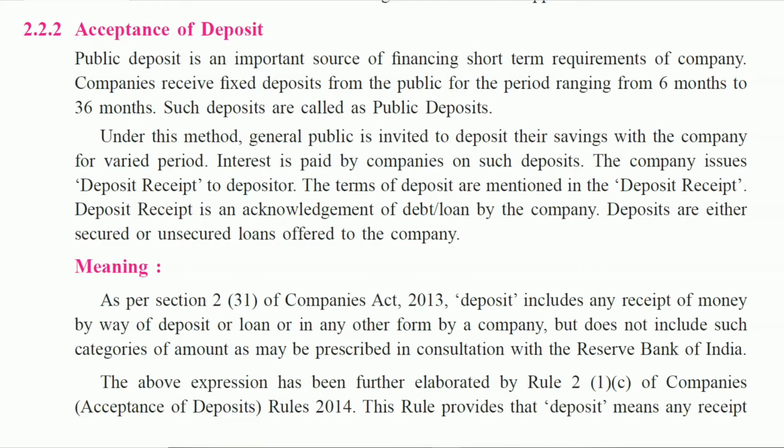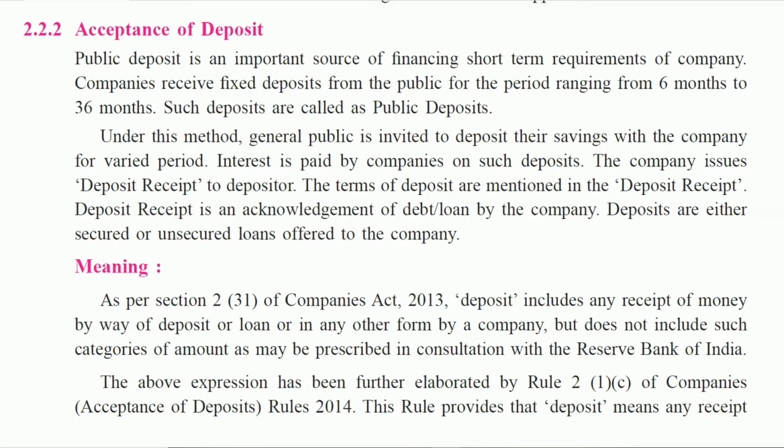Hello everyone, our today's video is on acceptance of deposit. In the previous video, we studied different types of debenture. In that, we studied secured debenture and unsecured debenture.